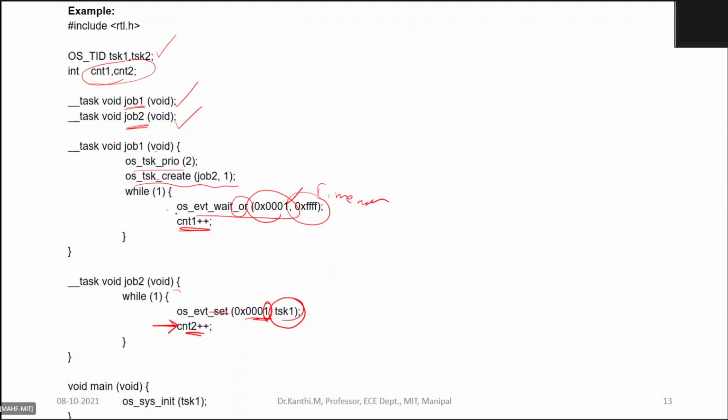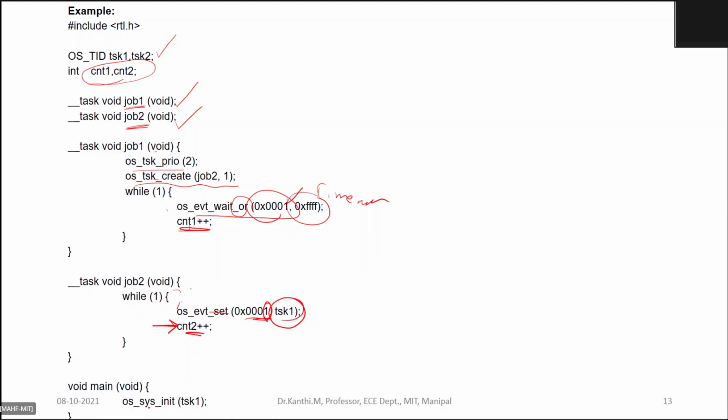So it will come back to task 1 and from wherever it has stopped, repeat. So waiting for an event, set an event, increment the count. This is how you can have task switching. Only thing is, you need to realize the speed at which the counter is incrementing.